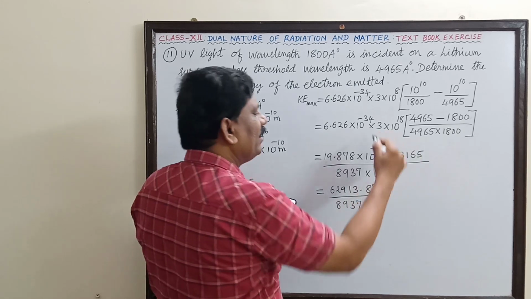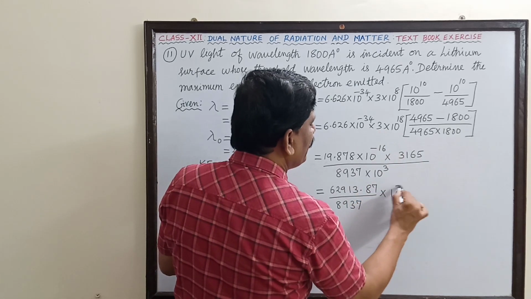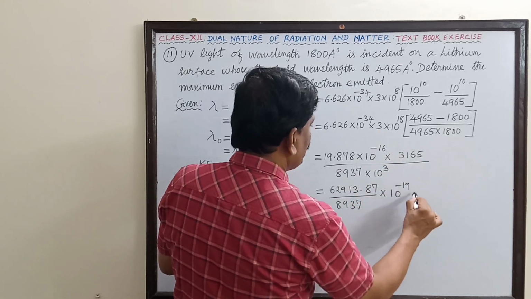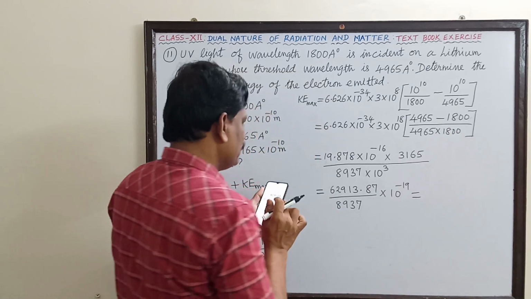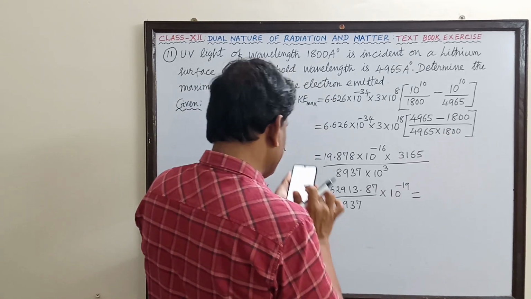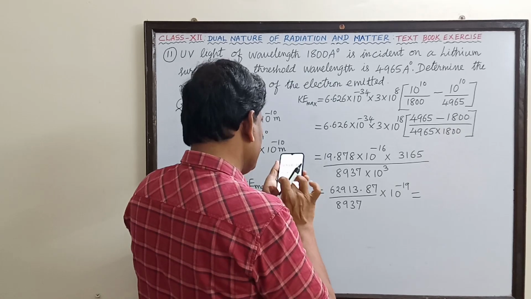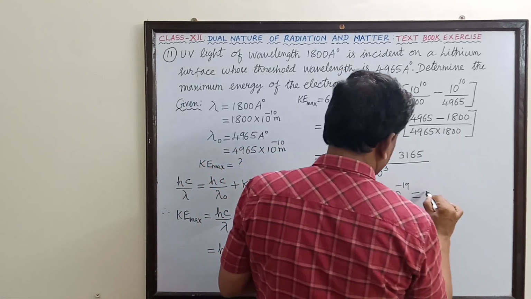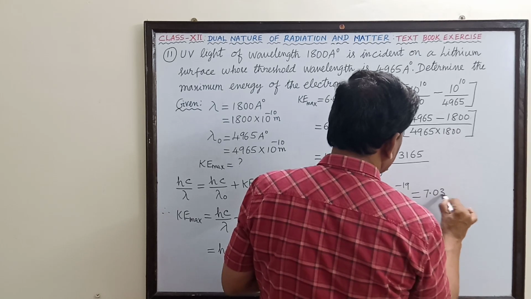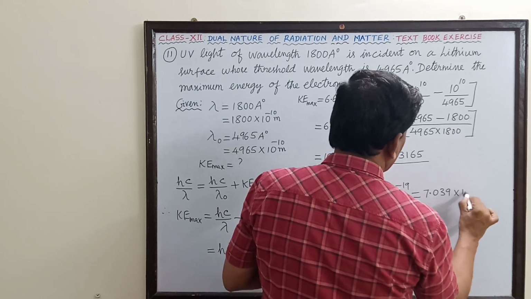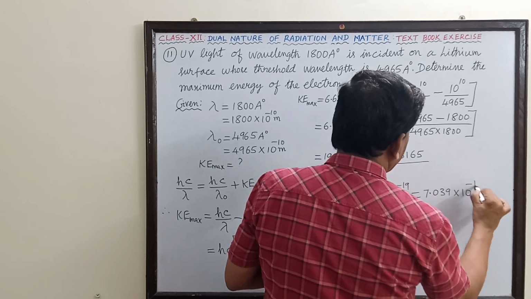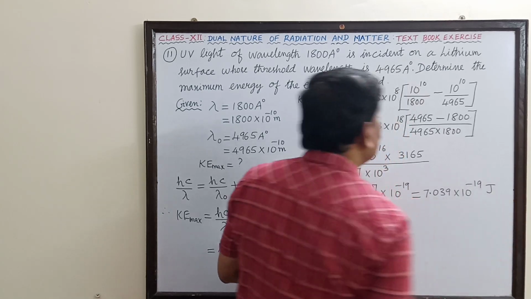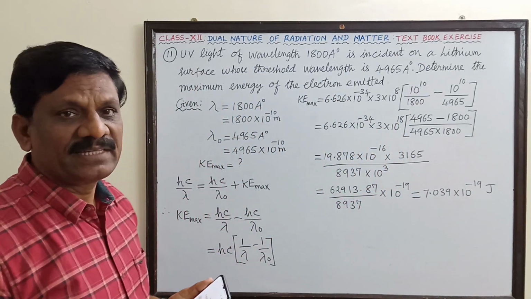When the 10 power 3 goes up, this will become 10 power minus 19. So this is to be divided by 8937, and it is equal to 7.039 into 10 to the power of minus 19, and the value is expressed in joule.